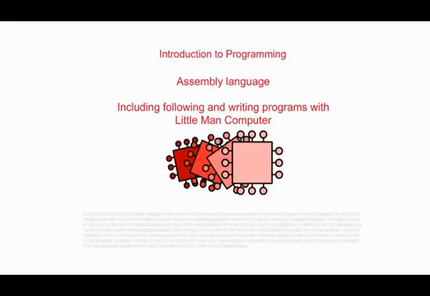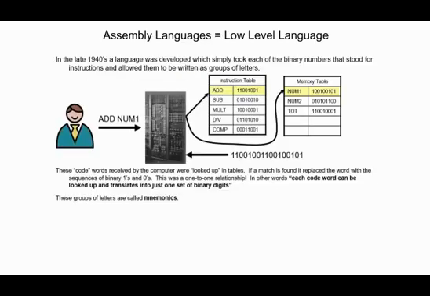No matter which high-level language you program in, whether it be Python, VB, C#, or one of the many others, they are all translated eventually into what is known as assembly language. Assembly languages are what is known as low-level languages. These are executed directly as machine code within the CPU.